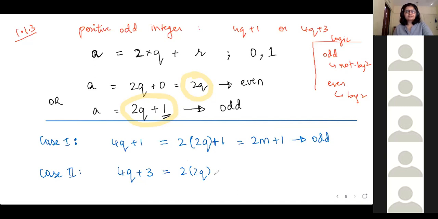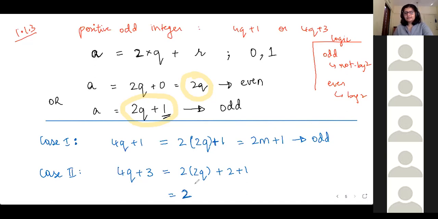How do I write it? So if I write this 3 as 2 plus 1, now can you represent it? So I can take 2 common.